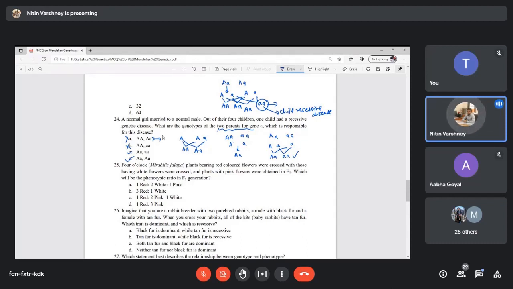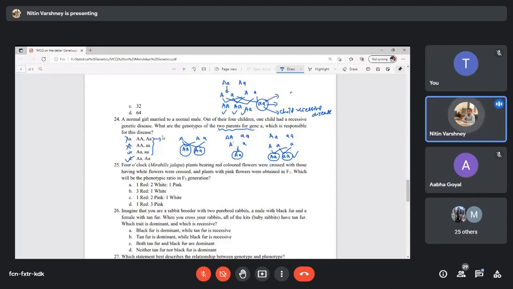Now I checked all the options. In the first case only two offspring are there. In the second case only one type of offspring is there, and in the third case only two are there. But the fourth option has four offspring and one is recessive.